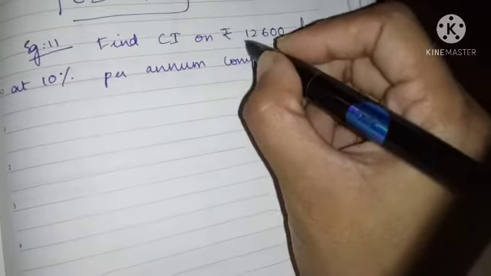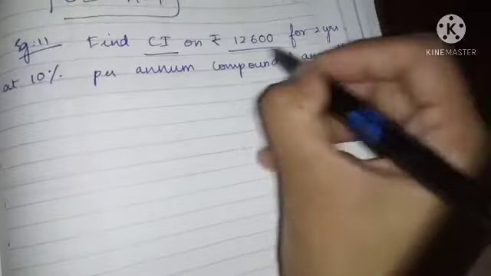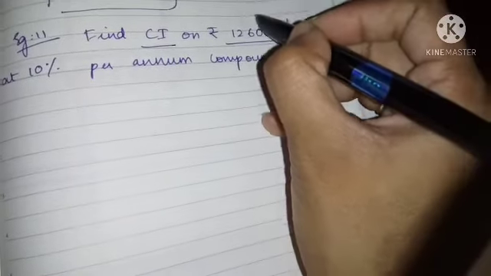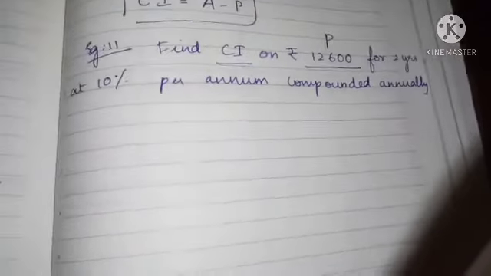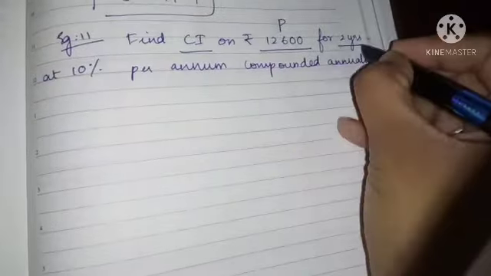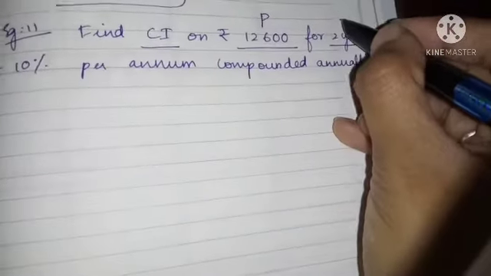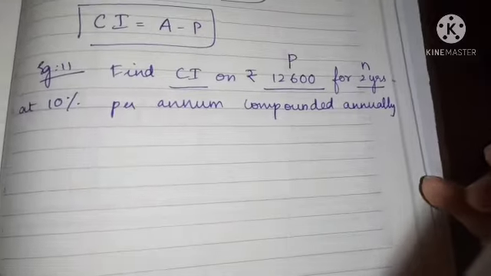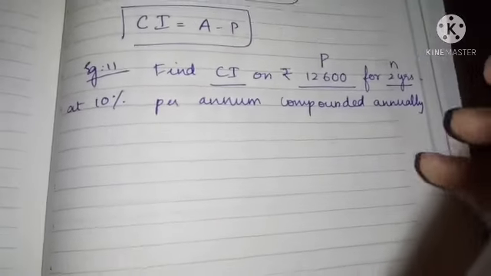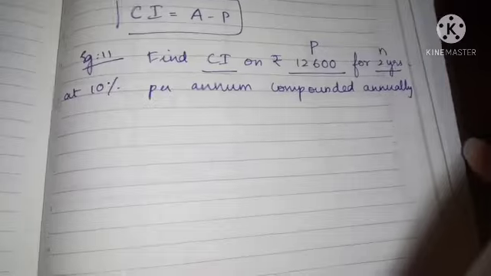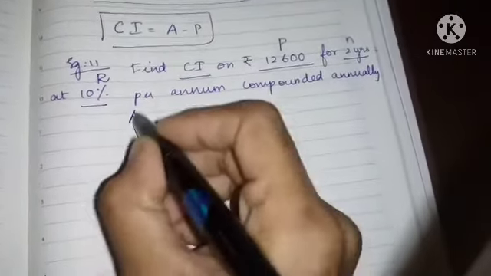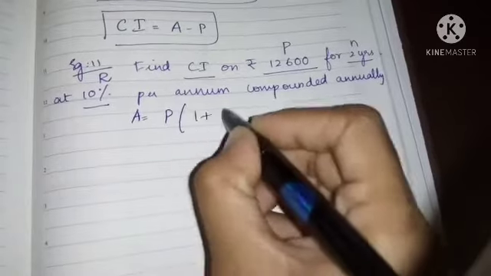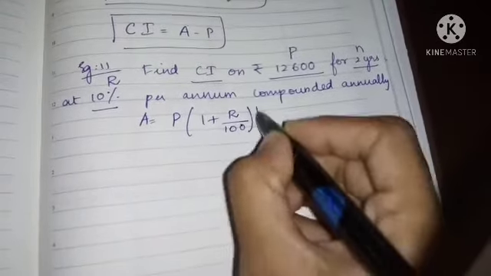So we should find the compound interest on this amount. This is the principal which we are putting in the bank, think of it like that. Principal for how many years? For 2 years, so n is 2 years. The number of years is called n. Next, 10%, so R is equal to 10%. So amount is equal to P into 1 plus R by 100 the whole power n.